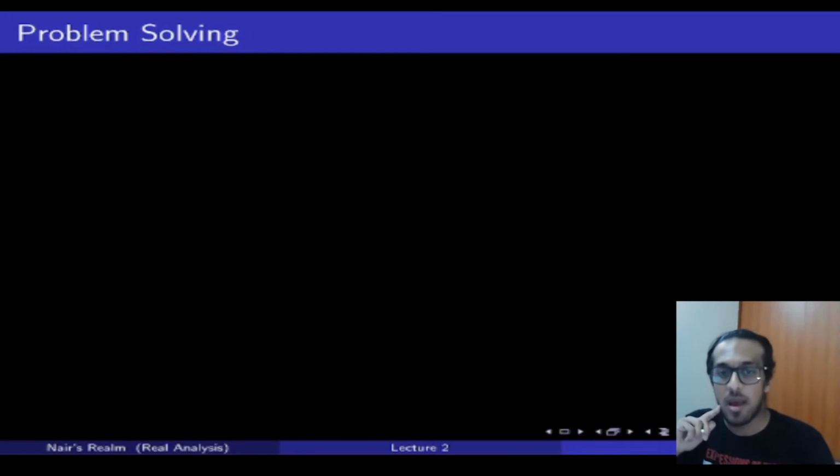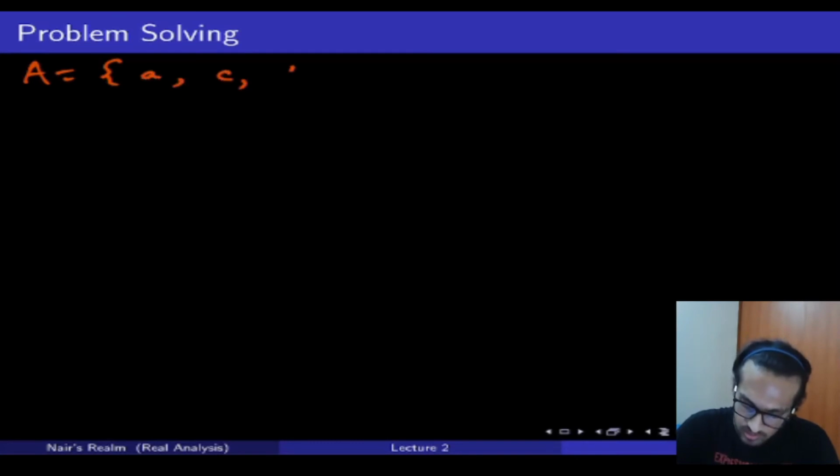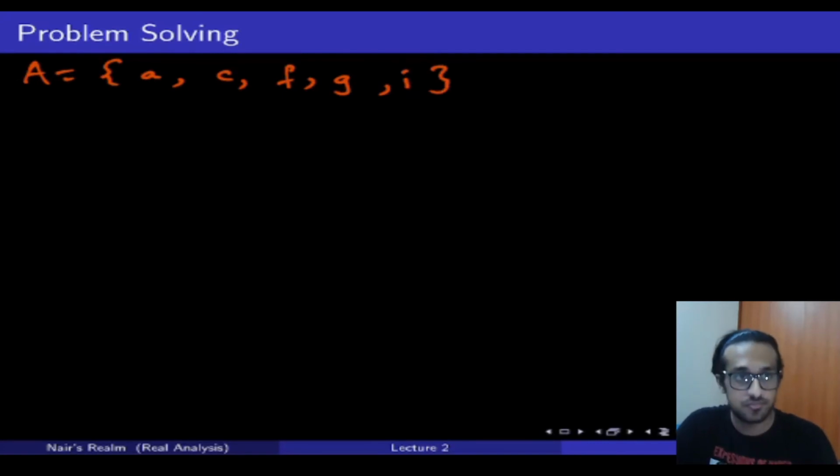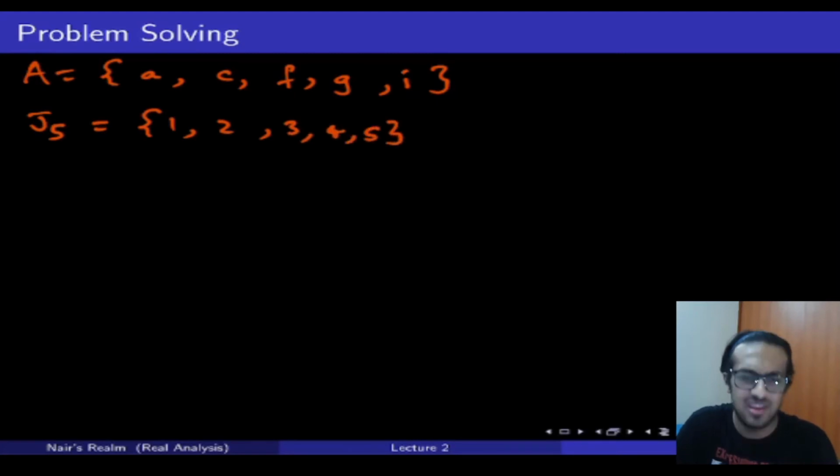So let's say I have a set A, and the elements of set A are not numbers, let's just say it's alphabets: A, C, F, G, I. Now if I take the set J5, which is 1, 2, 3, 4, 5, it could be any five positive numbers, I'm taking the first five positive numbers.